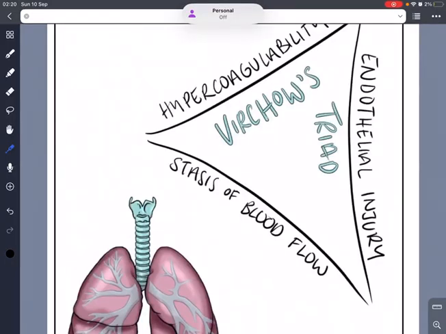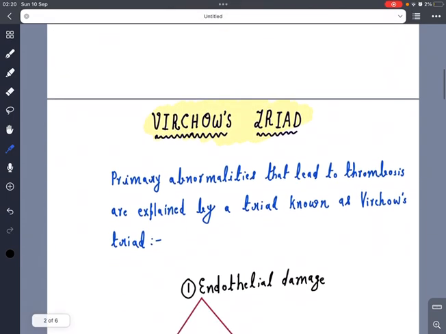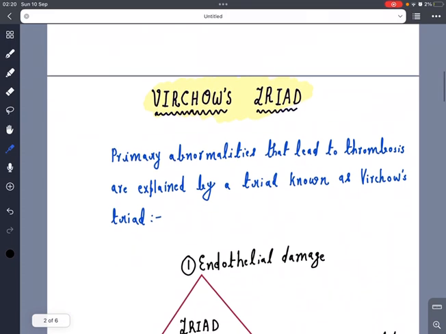I'm a second year student at RG Medical College and Hospital, Kolkata, and today my topic of discussion is the Virchow's triad of thrombosis. So what is the Virchow's triad, you may ask? It has been defined by the Robbins Book of Pathology as the primary abnormalities that lead to thrombosis, which are explained by a group of three factors, a triad that is known as the Virchow's triad.